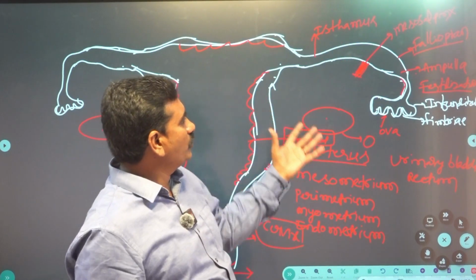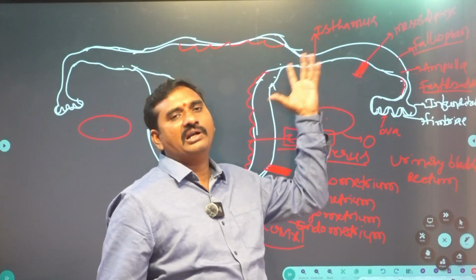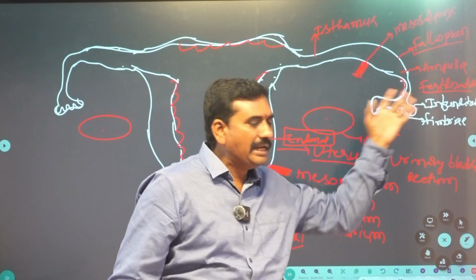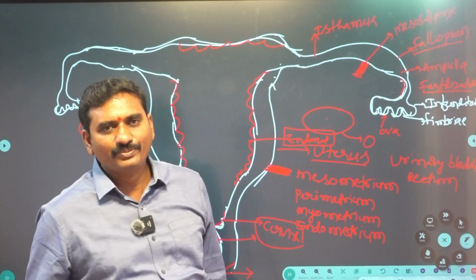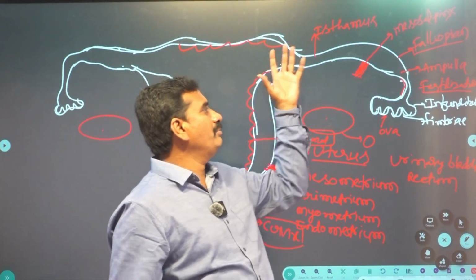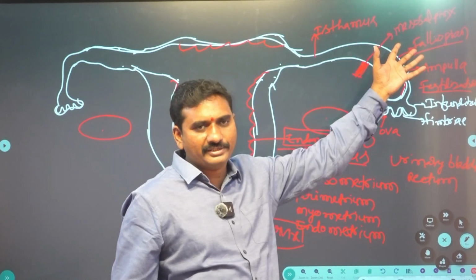In this fallopian tube, the swollen part is called the ampulla and the narrow part is called the isthmus. At the junction of the isthmus and ampulla, fertilization takes place. It is also connected to the abdominal cavity by the peritoneal layer called mesosalpinx.